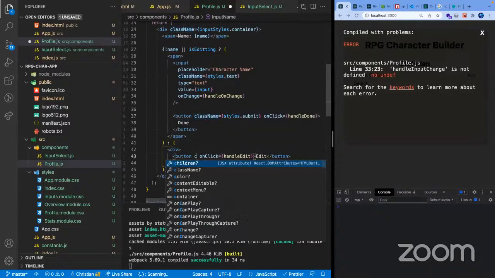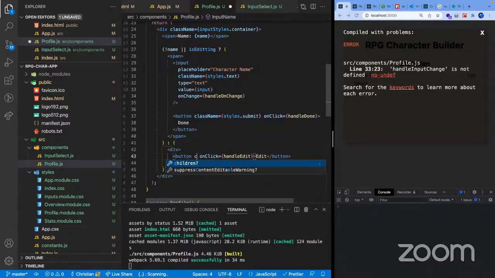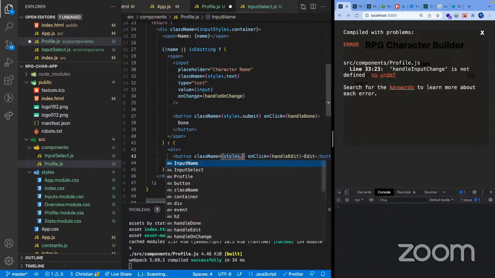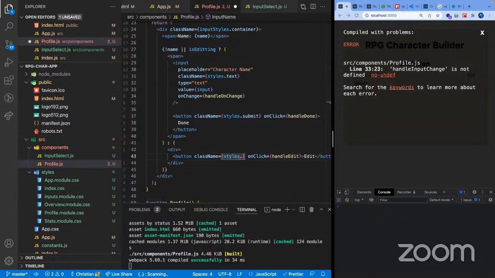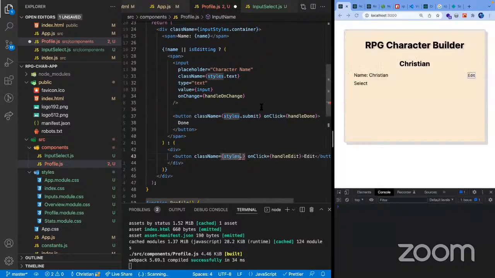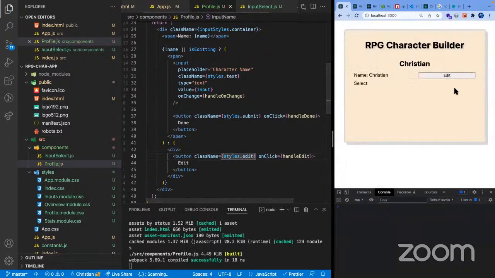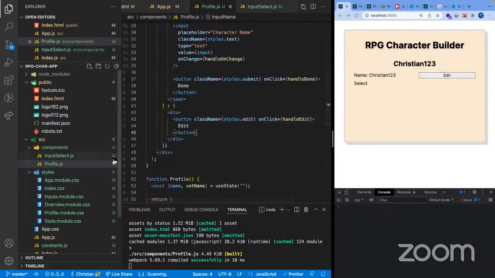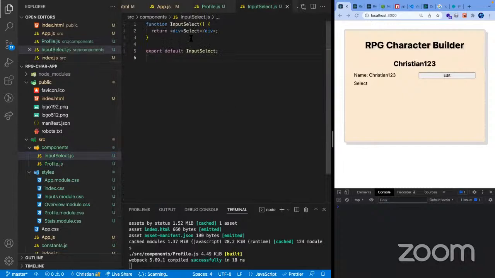And then styles for this one would be... it's blocking my view. Styles of edit. Okay, cool. Then yeah, let's proceed to the input select.